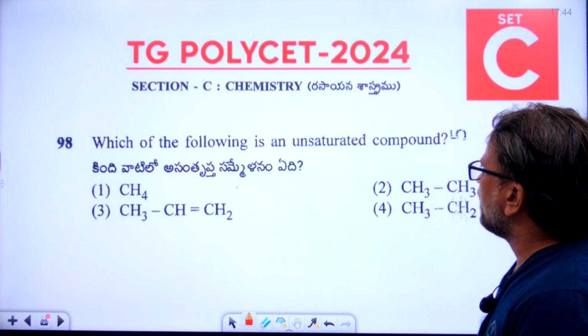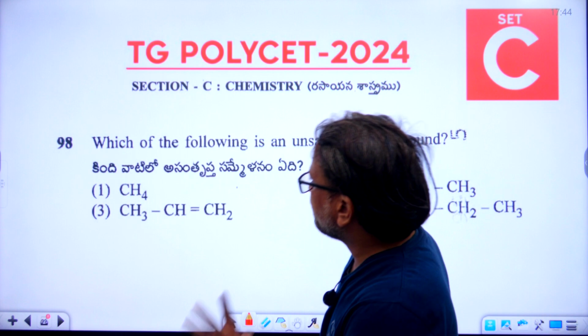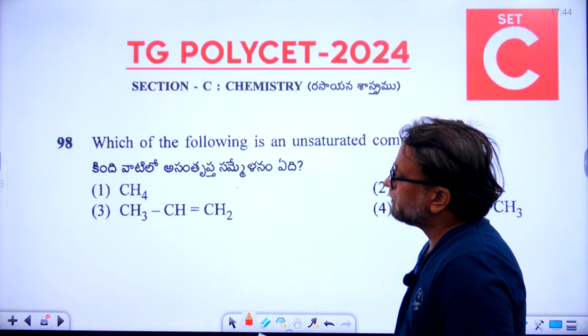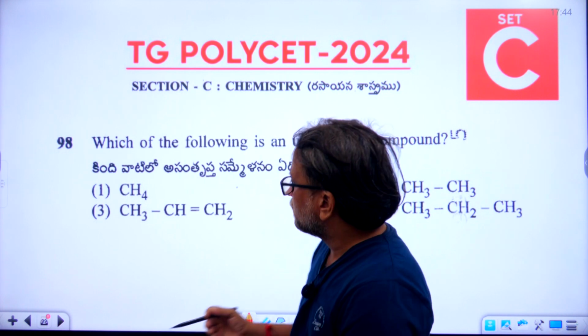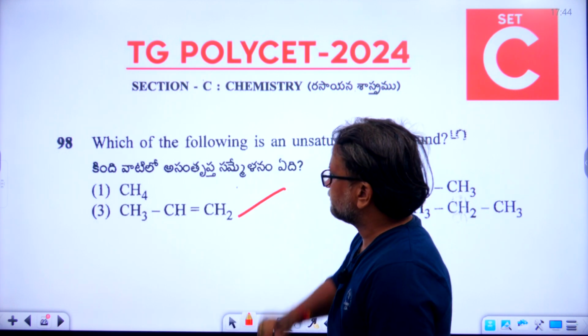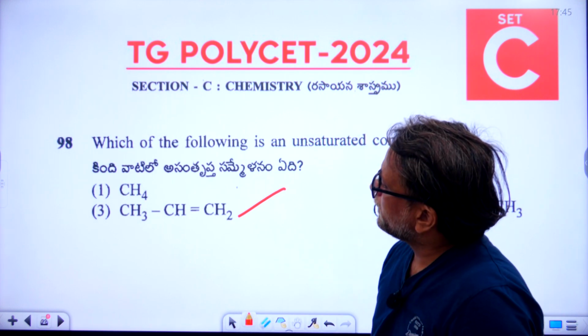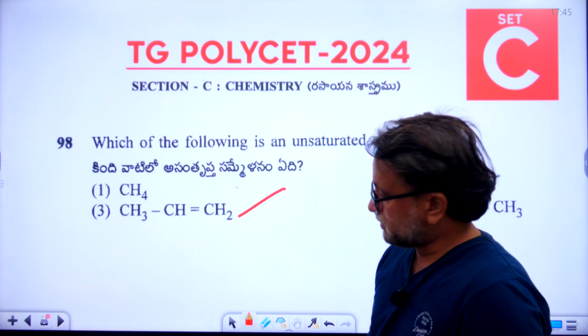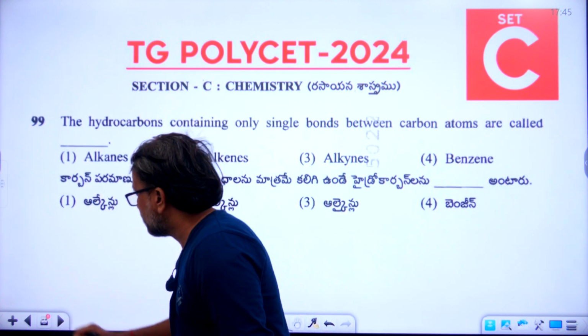Which of the following is an unsaturated compound? 98th question, what is the right answer? Third option is the right answer. Please follow the key. Dear students, 98th question, the right answer is the third option. So now let's go to the 99th question.